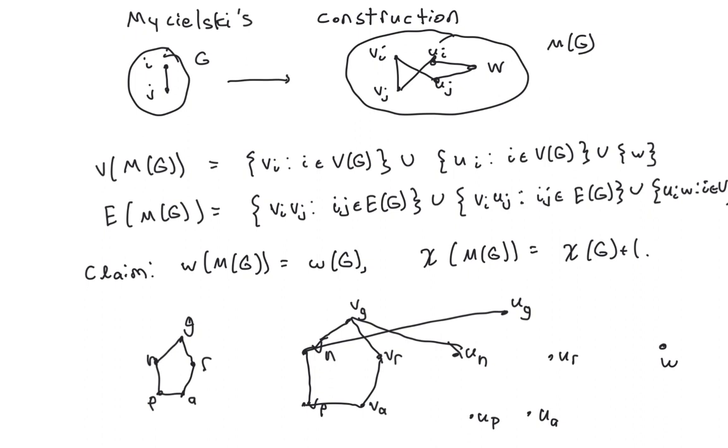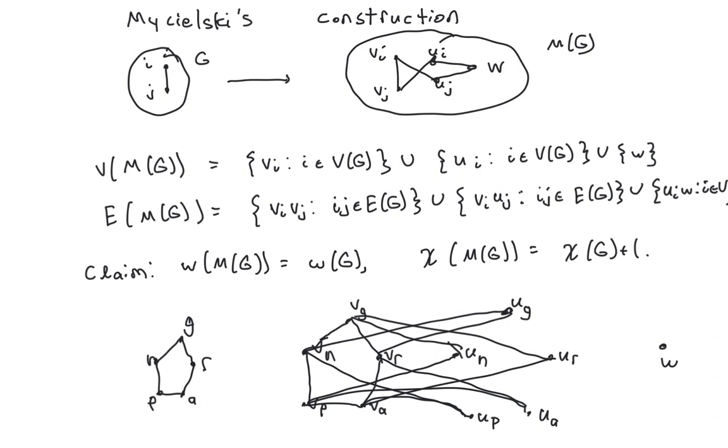And so that's the idea here. So I should be creating a bunch more edges here. And then as you can tell, this is going to get a little too hard to draw after a while, but we can sort of manage because we're just doing the same policy over and over. And so that should be it. And then finally, for every vertex of type U, we connect it to our new vertex W. And so this is the resulting graph. And so the claim is that this new graph has the same clique number as what we started with, and yet that the chromatic number increases by 1.